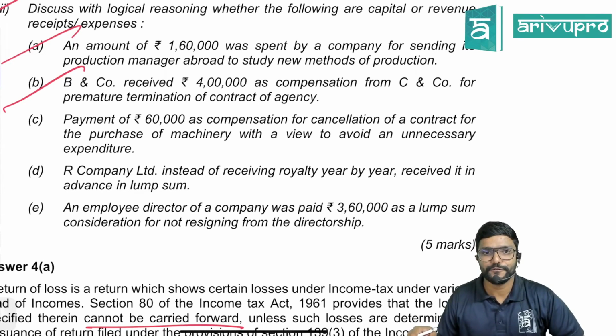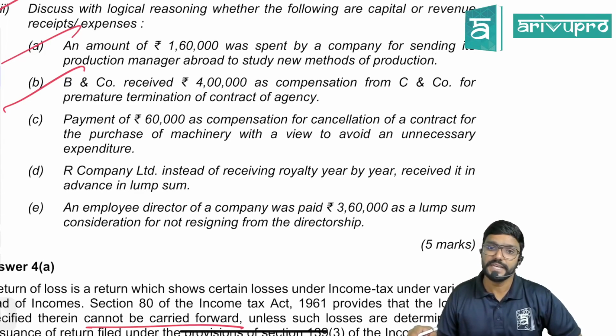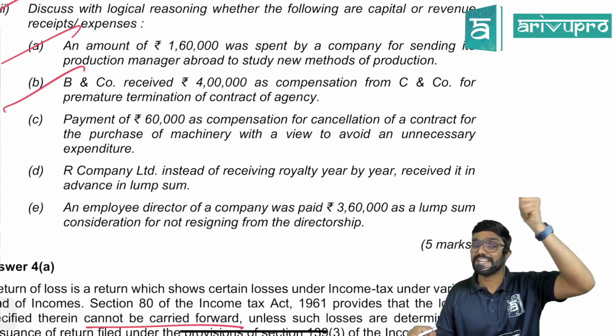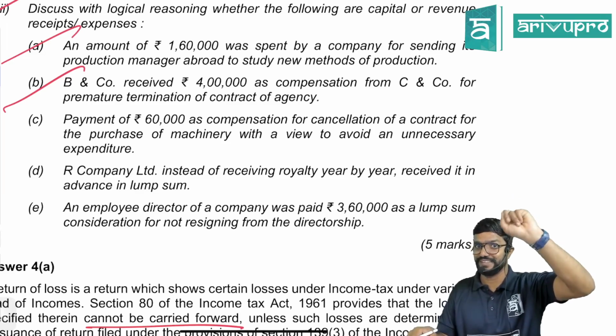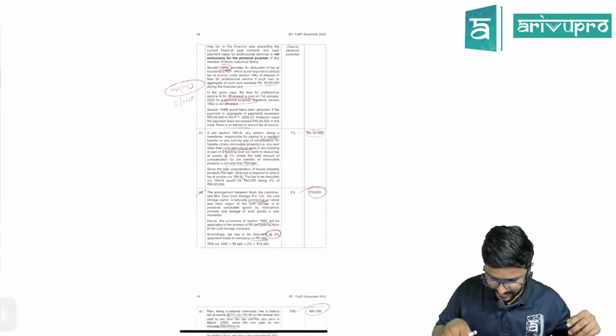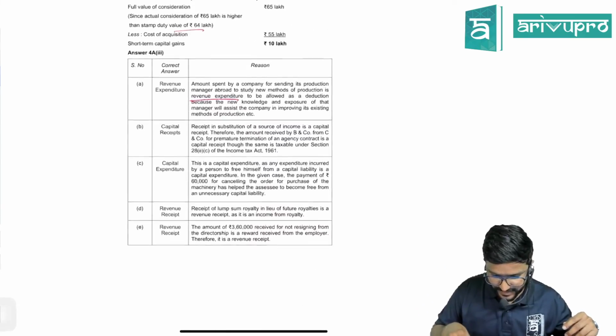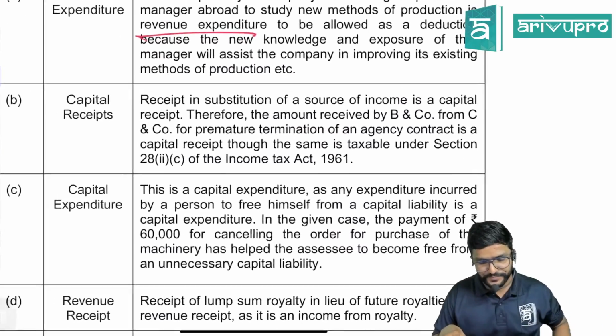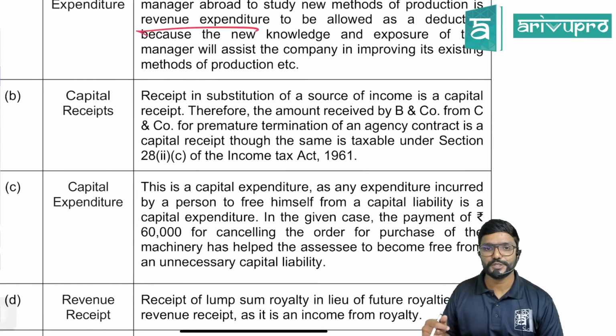B and Co received 4 lakh as compensation from C and Co for premature termination of contract of agency. It is a capital receipt but taxable. Capital receipt but taxable, guys. Receipt in substitution of a source of income is a capital receipt.